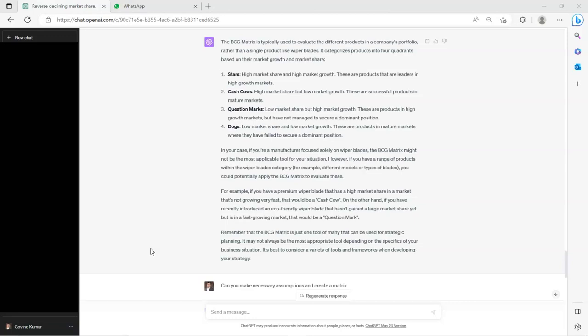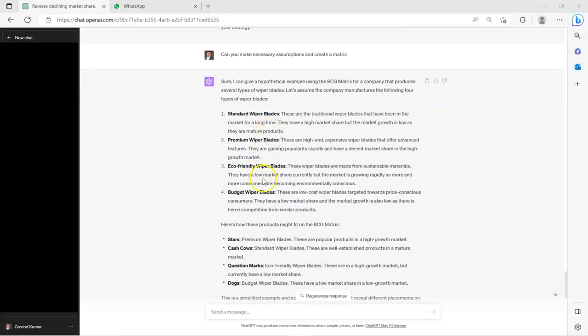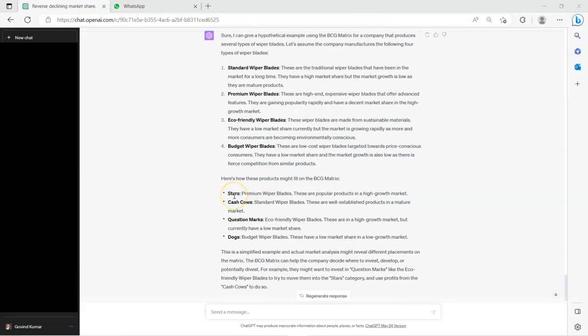Only when that information is made available can ChatGPT create a matrix. So I'm asking ChatGPT to make necessary assumptions and create a matrix. So ChatGPT creates a hypothetical situation. It creates different types of wiper blades so that this BCG matrix could be constructed. And it also assigns these four wiper blades to the different possibilities in the BCG matrix.